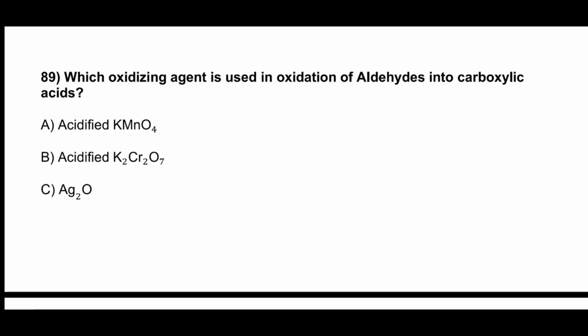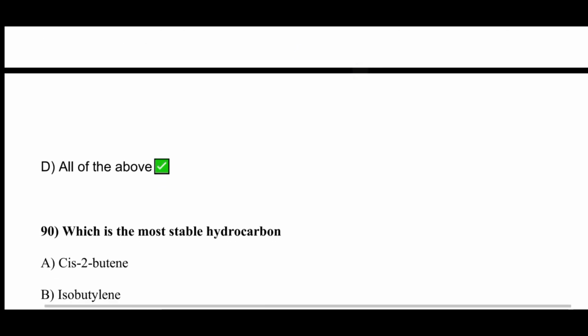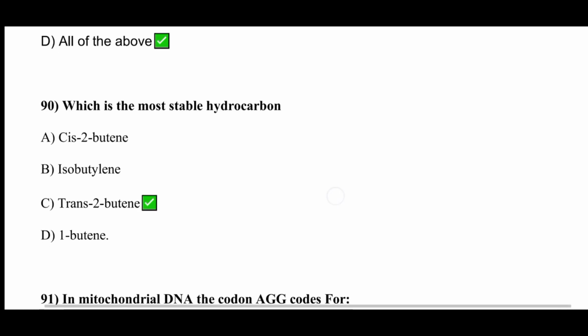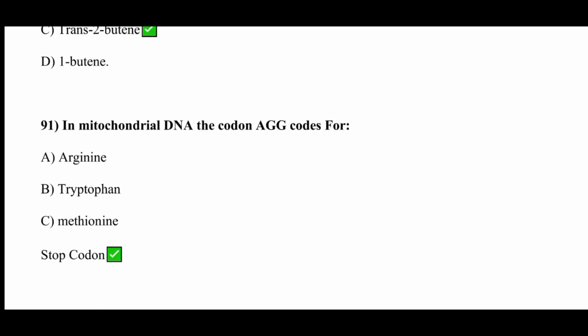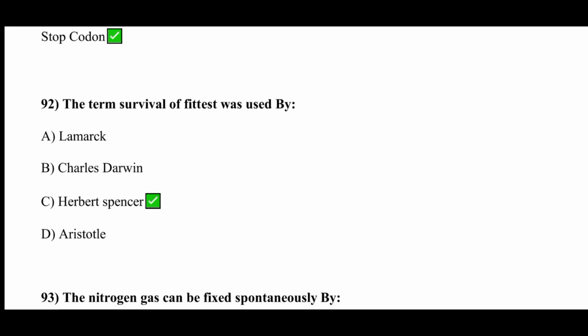Which oxidizing agent is used in the oxidation of aldehydes into carboxylic acids? All of the above. Correct option is D. Which is the most stable hydrocarbon? Option C is correct, trans-2-butene. In mitochondrial DNA, the codon ATG codes for, that is, stop codon. Option D is correct. The term survival of the fittest was used by, option C is correct, Herbert Spencer.